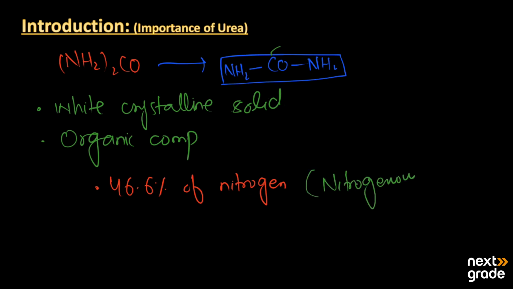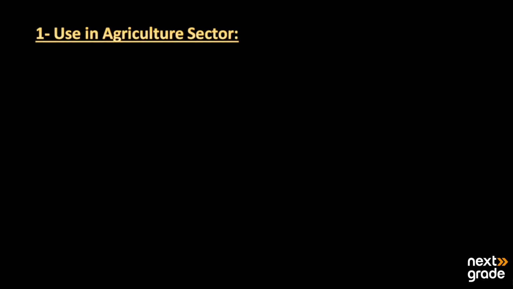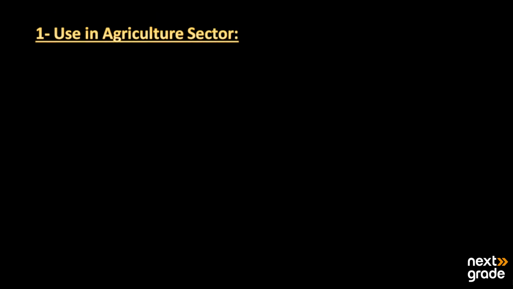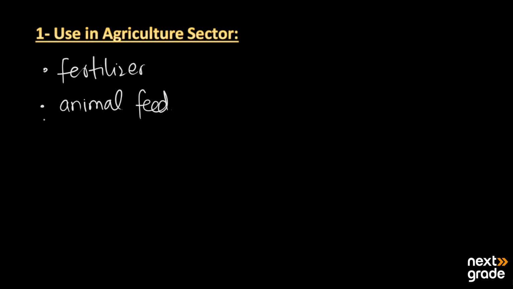Now, what are the basic importances of urea? Let's have a look. The first one is that it is used in the agriculture sector. Urea is basically used as a fertilizer as well as animal feed. Almost 90% of urea is used as fertilizer, so it is the main source of fertilizer.